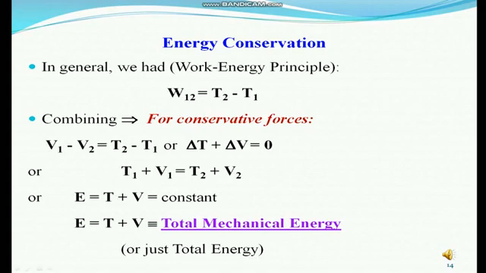So the left hand sides are equal, and we can equate the right hand sides. Combining these two equations, we get V1 minus V2 equals T2 minus T1, or delta T plus delta V equals 0, or T1 plus V1 equals T2 plus V2, or E equals T plus V equals constant. That is, the total mechanical energy E equals T plus V, or is just called total energy.